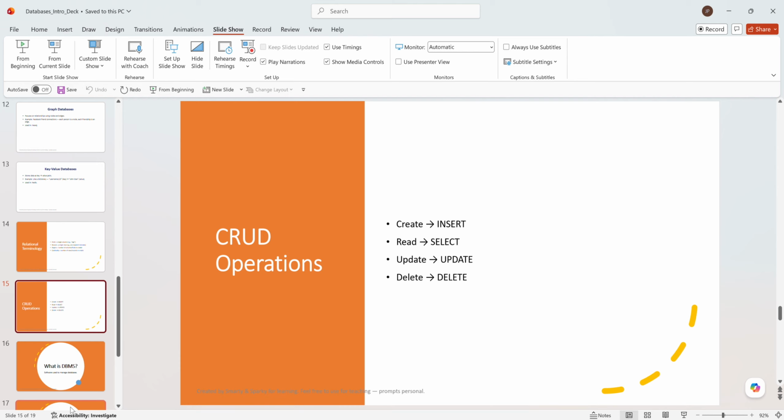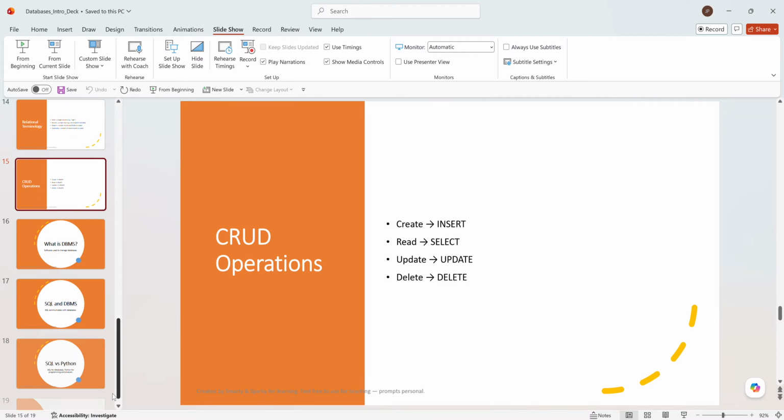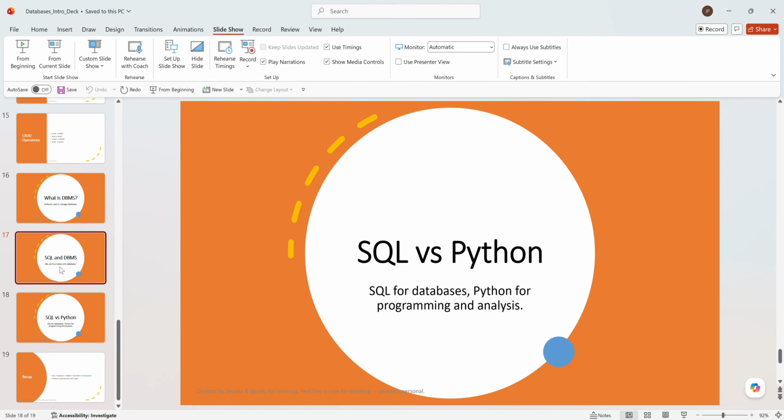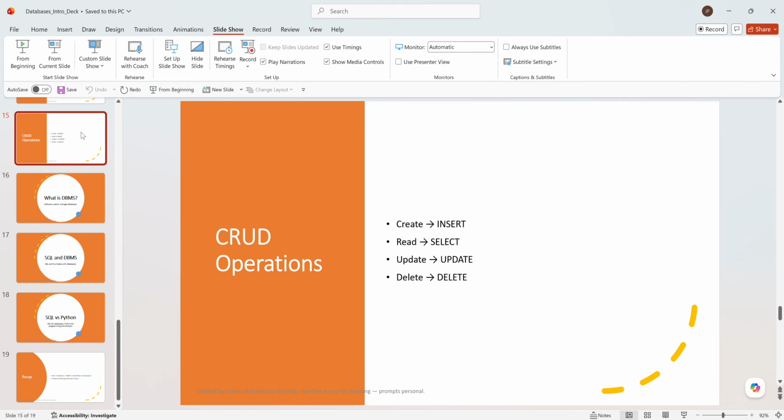And along with the CRUD operations we have one more concept called ACID. ACID means A stands for atomicity. Let me explain. All the CRUD operations that we perform happen at once. It doesn't happen after five minutes or two. It all happens at once, and that is why it is called atomicity. So that is A.